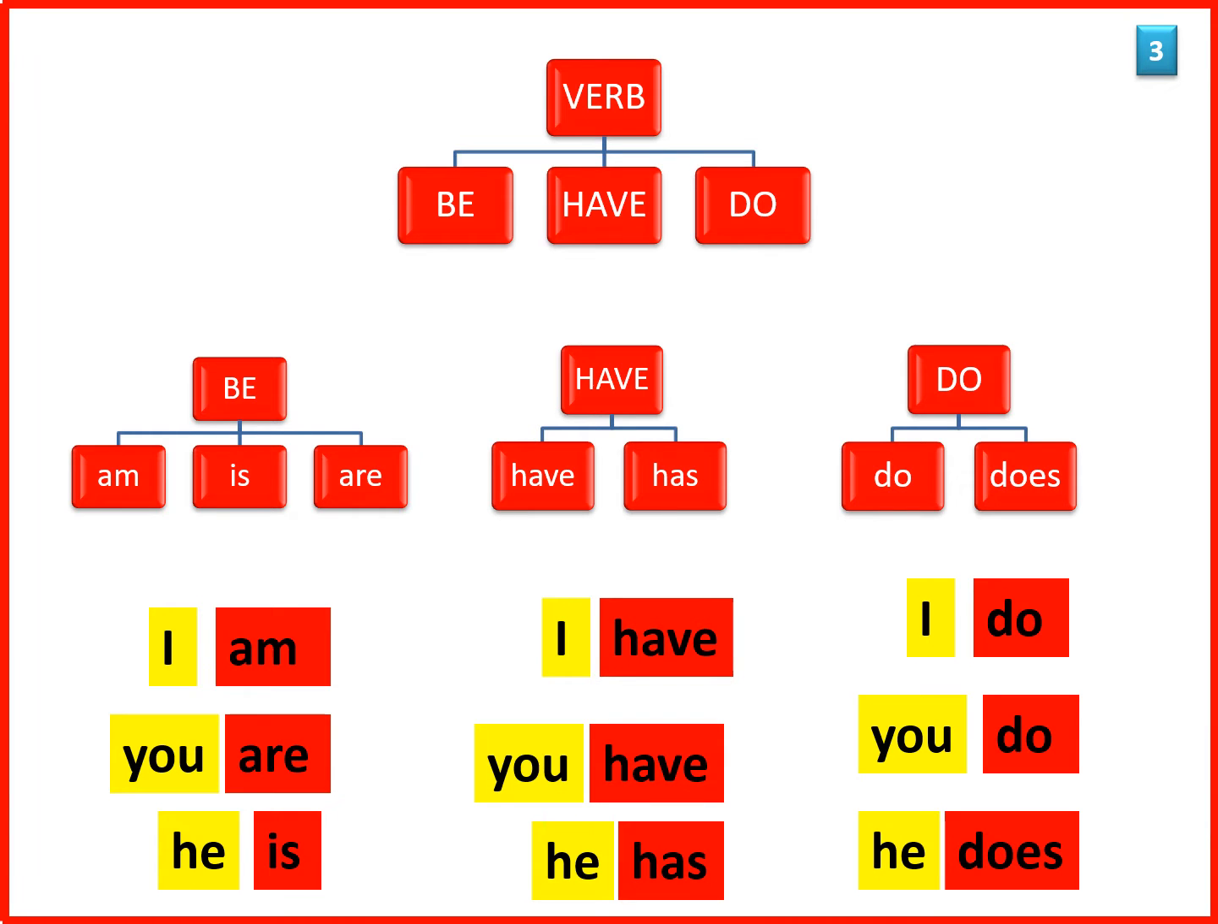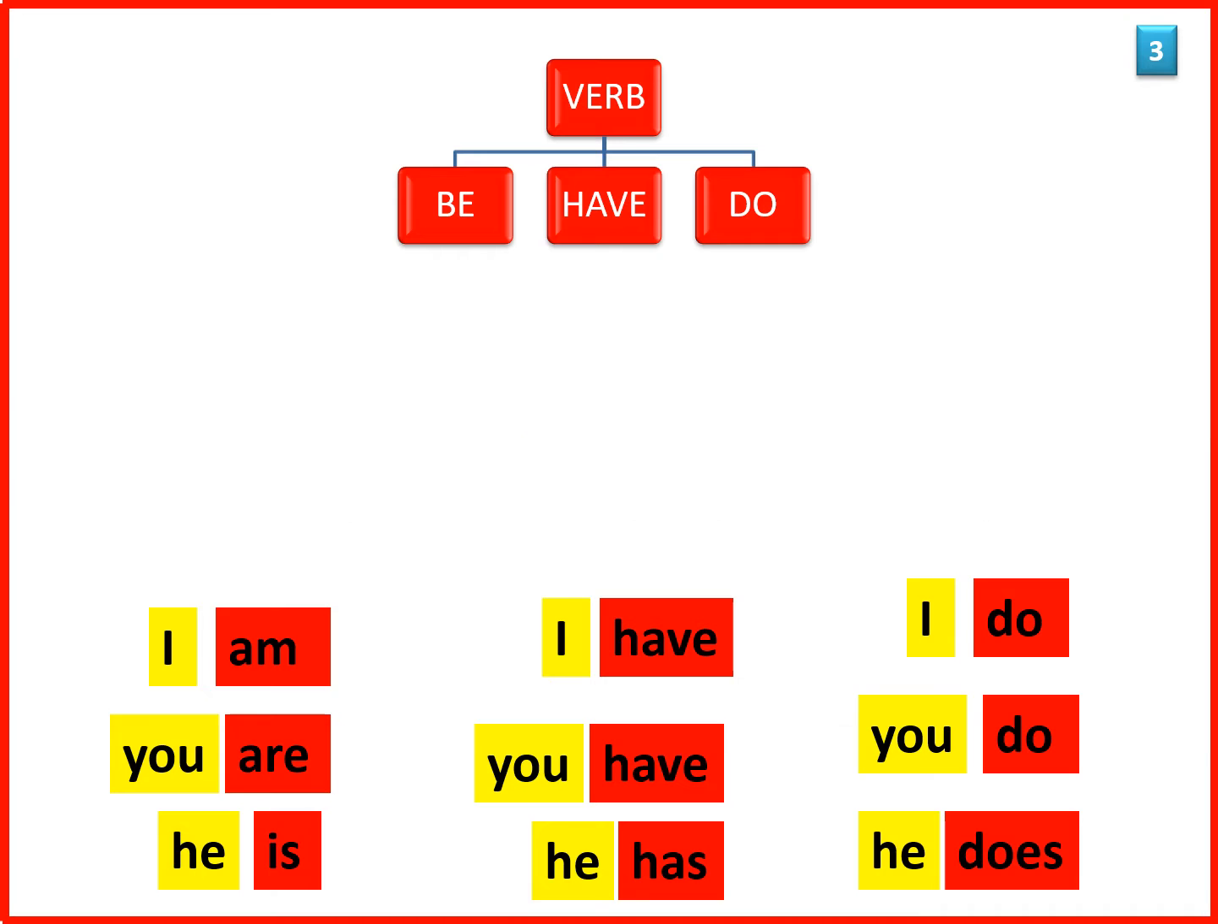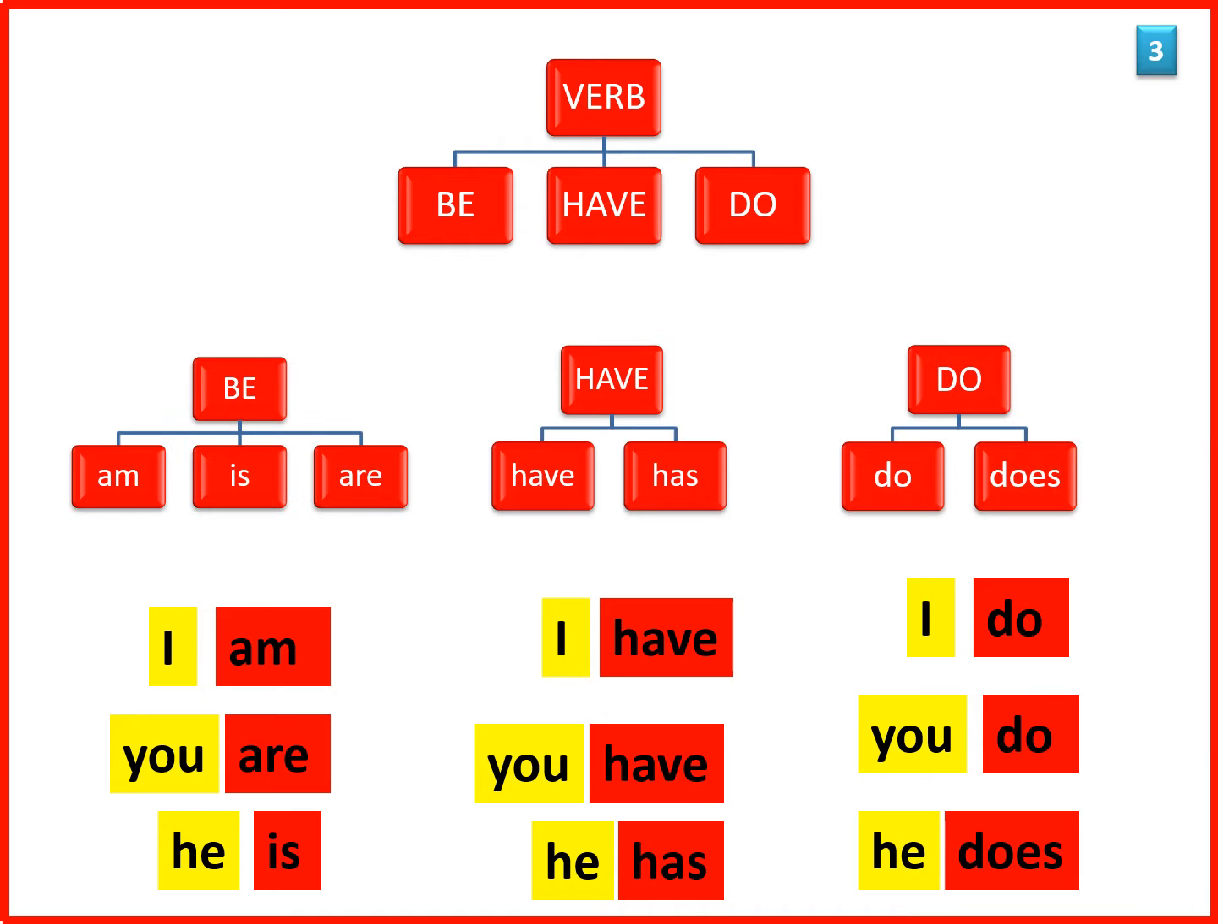In the last lesson, we saw that there are three kinds of verbs: be, have, and do, and that the form of the verb changes according to the subject. I am, you are, he is. I have, you have, he has. I do, you do, he does.